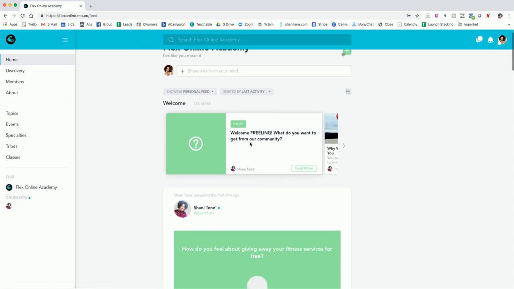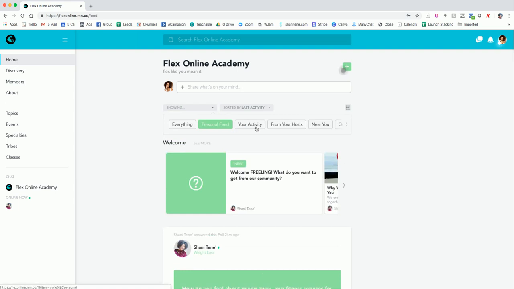So on the feed, you can sort it by your personal feed, your activity, posts from hosts, posts from people near you, and so forth. If you just want to read the articles, the events, if you just want to see the questions and things, or if you just want to see everything, you can also do that. Some people prefer personal because it will not include all of the other things that you're not following. You can also sort it by date created, popular, or distance. I usually just have last activity because the newest things will be at the top of your feed.